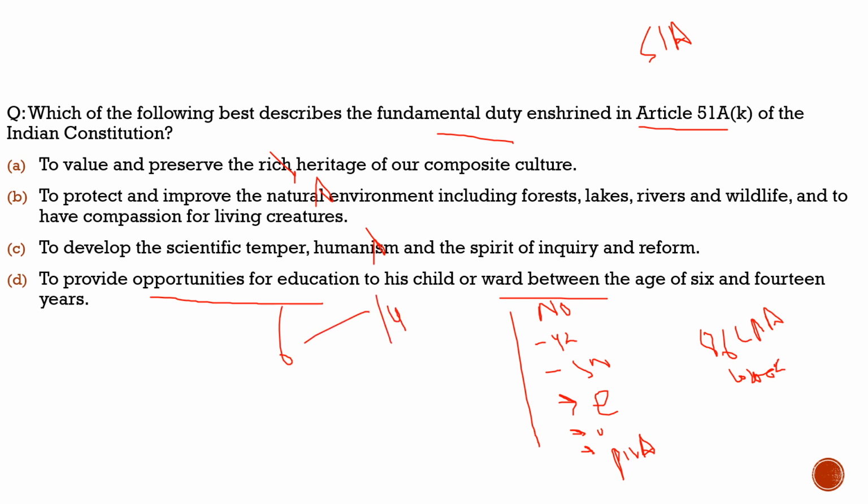So with respect to this question, the correct statement would be option D. And what does this Article 51A clause K say? It says that who is a parent or guardian to provide opportunities for education to his child or, as the case may be, ward between the age of 6 and 14 years. I hope you had understood this article itself, and by this we conclude today's discussion with respect to static topic also, and we conclude fundamental duties today. From tomorrow we will start discussing the president.